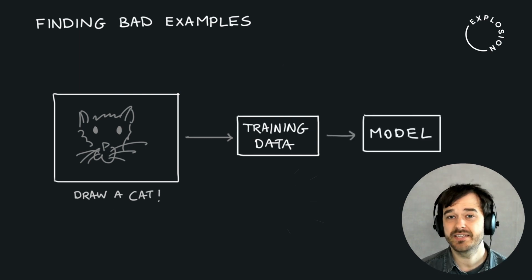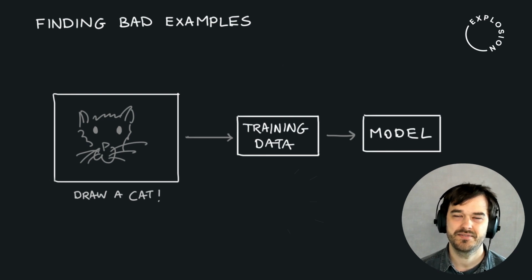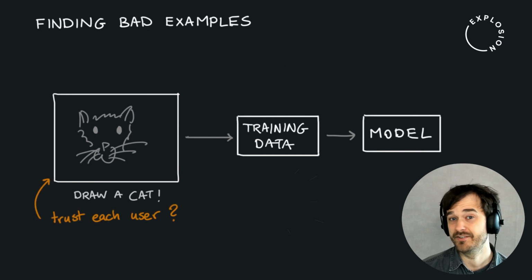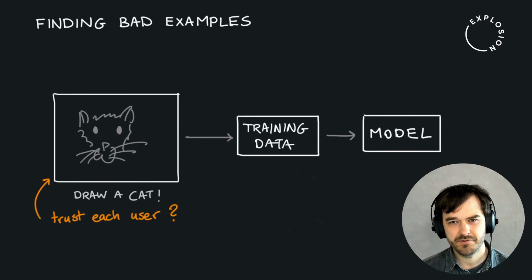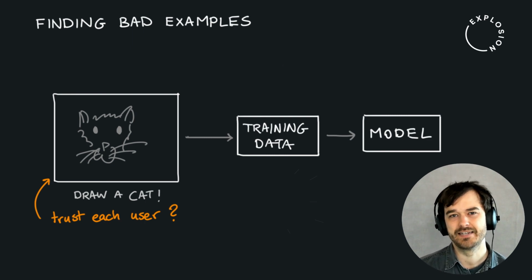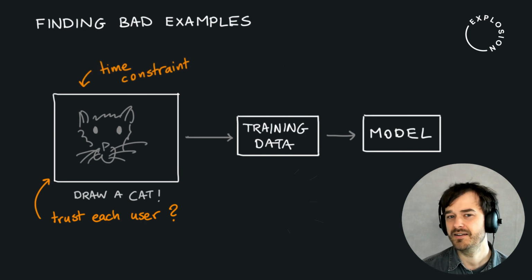Now, there's a very interesting issue with this data set, though. If we think about how this data set got collected, then we also have to consider, well, it is drawn by random people on the internet. And these people, sure, they might be engaged in this fun little game, but their primary concern won't be to deliver very high-quality training data. And moreover, these users might be having fun, but they will also be having a time constraint because they really only get a few seconds to draw the queried object.